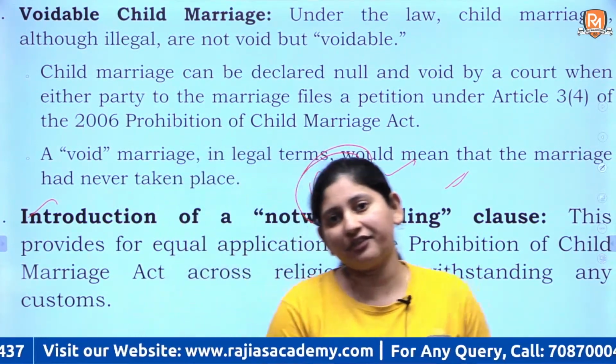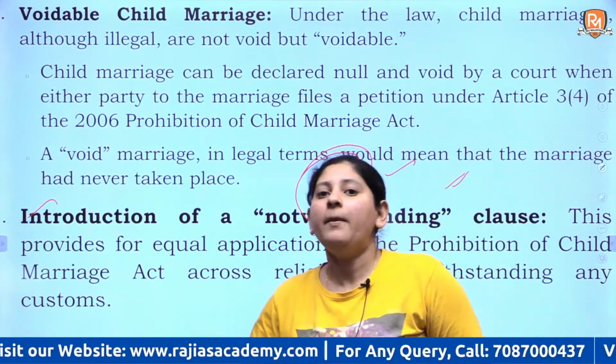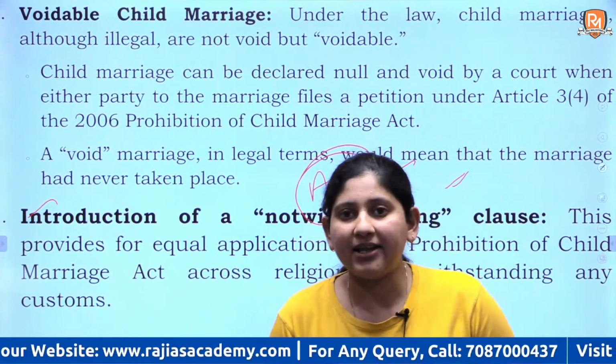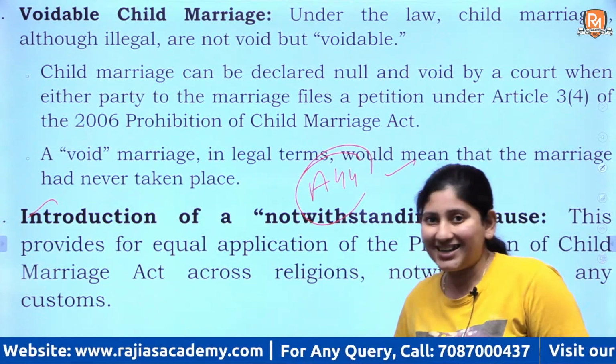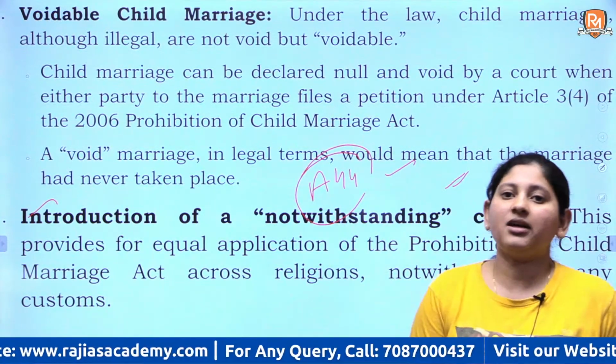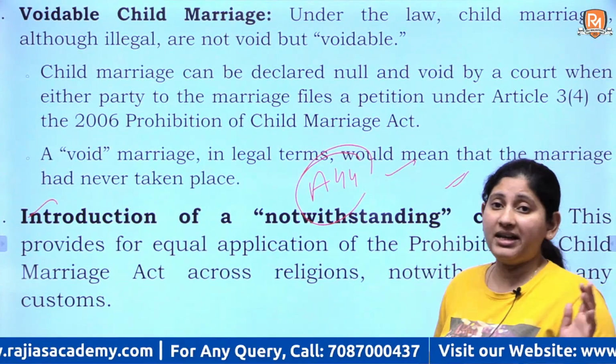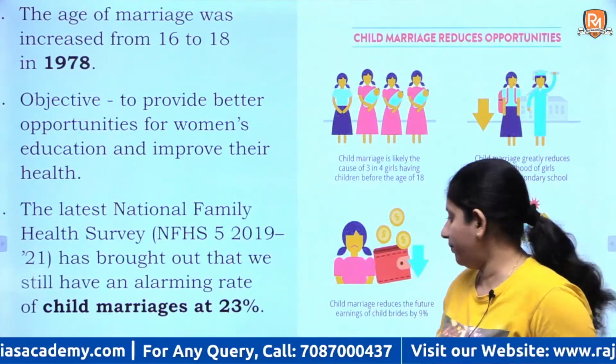Because we have different laws for different communities, we do not have a uniform law. But when it comes to child marriage, there is going to be a notwithstanding clause. Child marriage will be a crime and punishable by law for all the communities uniformly altogether.